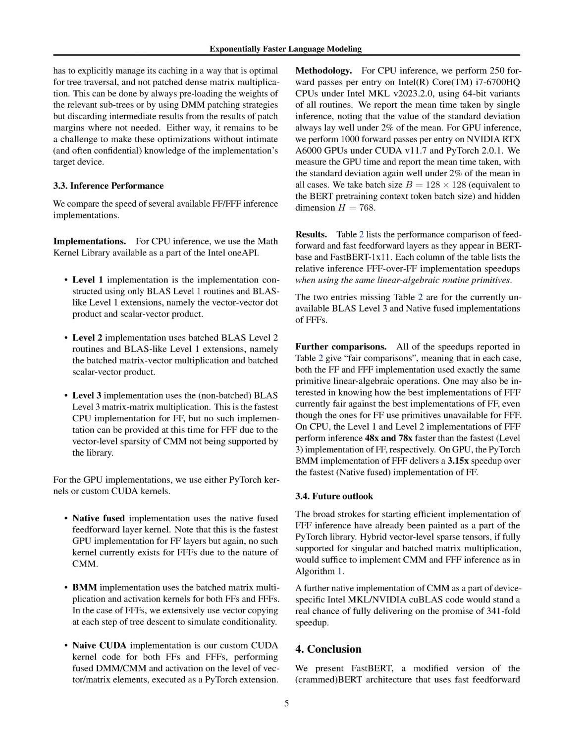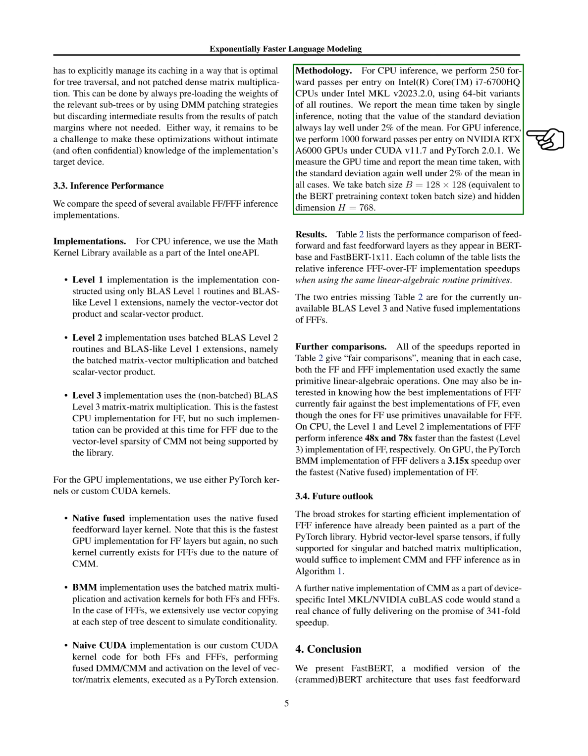Section Summary. The algorithm for FFF inference is provided, along with modifications for CMM. The use of CMM does not make FFFs incompatible with existing processes and hardware for dense matrix multiplication and deep learning, although it may increase caching complexity. Single-threaded CPU DMM benefits from the replacement of DMM with CMM, as fewer executions of per-element MAC instructions are needed. Efficient implementations of CMM need to manage caching optimally for tree traversal, and not patched dense matrix multiplication. Several FFF inference implementations are compared for speed, including CPU and GPU implementations using different levels of BLAS routines and custom CUDA kernels.